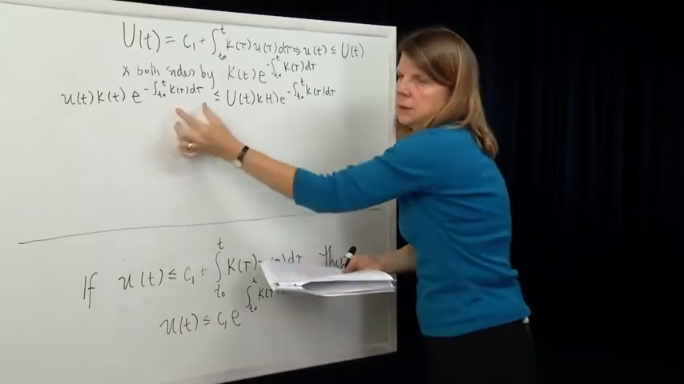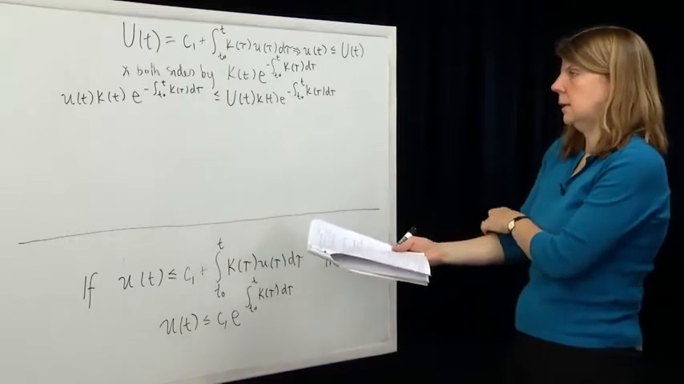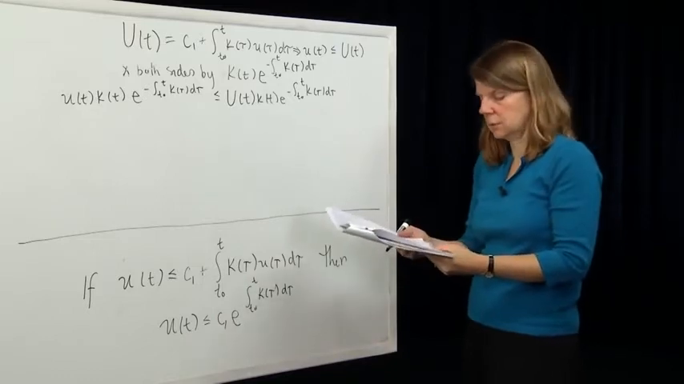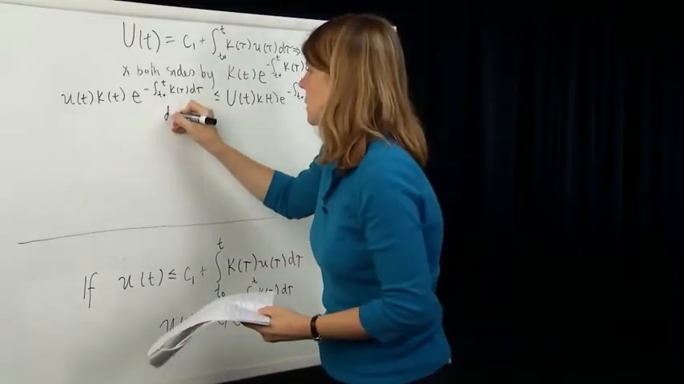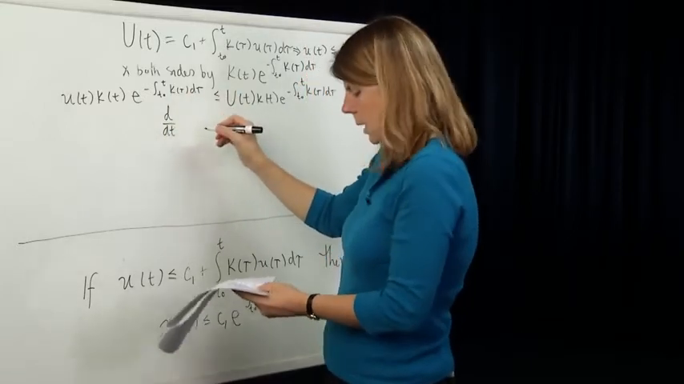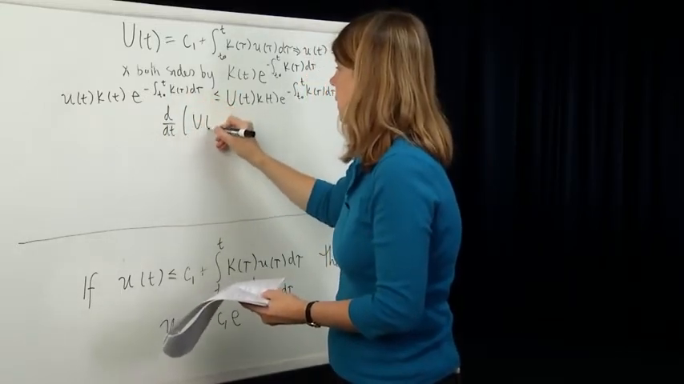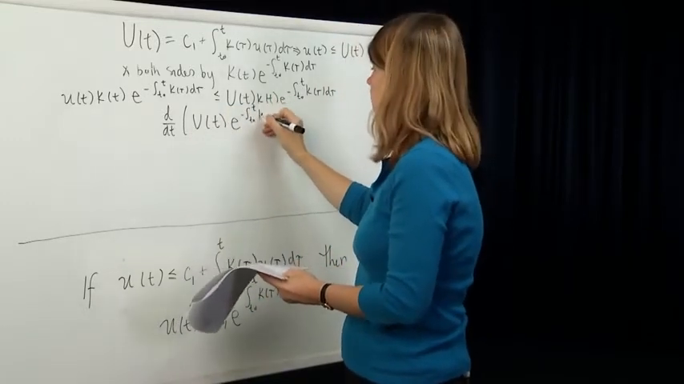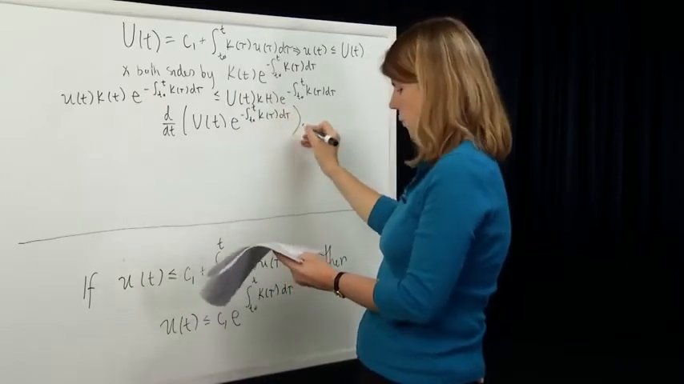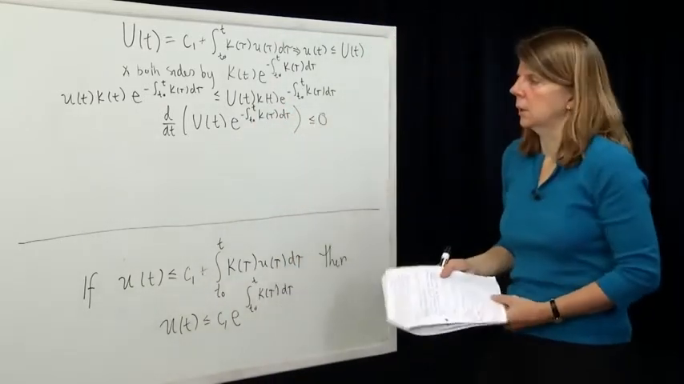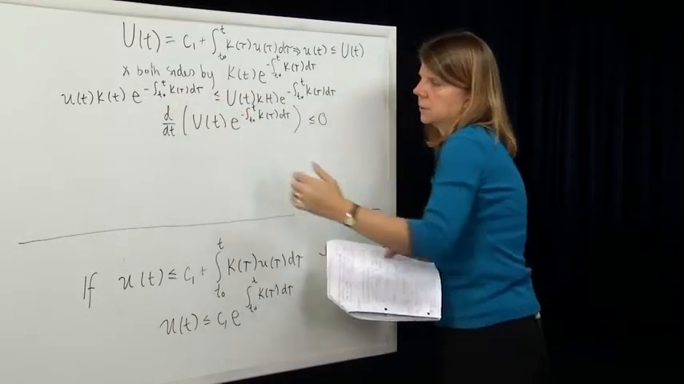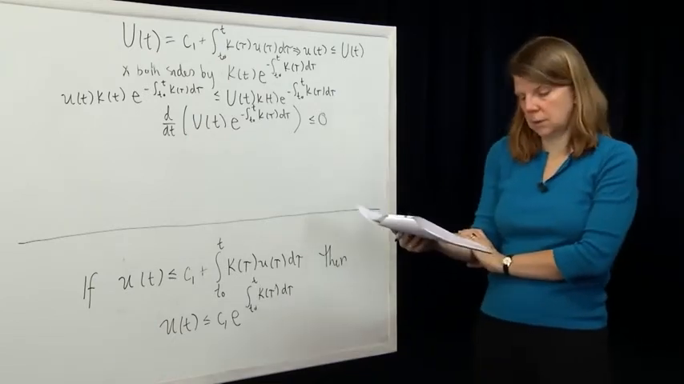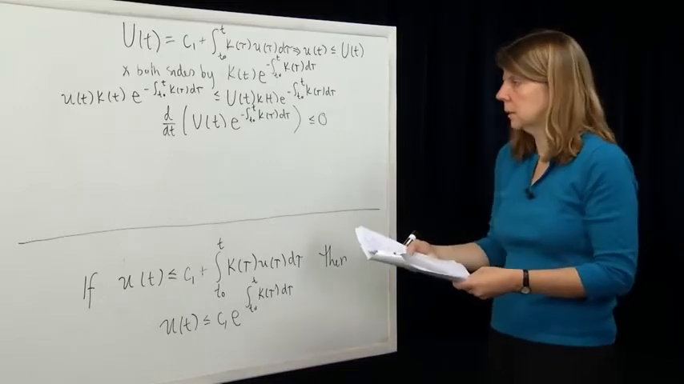Okay, so let's bring this onto the other side of the inequality and recognize that the expression on the left-hand side is just the derivative of another function. So what we end up with is that d by dt of u of t e to the minus integral from t0 to t of k of tau d tau is less than or equal to 0. I've just rewritten that inequality as the derivative of this function. And now I can integrate that function between t0 and t and get the following.